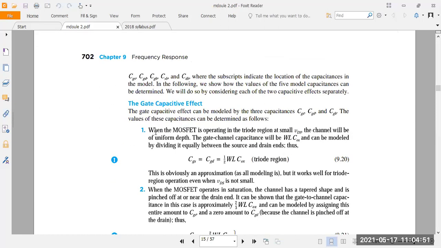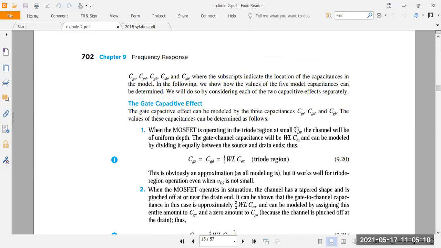See here, a MOSFET you have to express in three conditions. The first one is the linear condition, the second one is the saturation condition, and then the cutoff condition. When you come to the linear condition, you take the MOSFET in the triode region. MOSFET in the triode region means it's a linear condition.